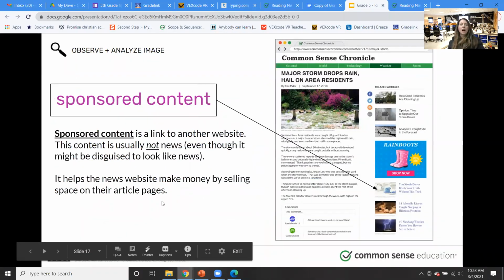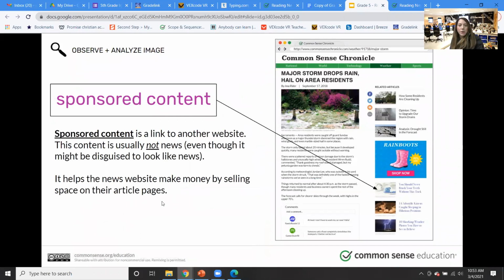Sponsored content. Usually this is around the advertisements as well. This is links to another website. It's not news usually. It might look like news, but it usually helps news websites make money by selling space on their article pages. So for example, say you are the top news website. Everybody goes to your website for the news. If you're a company who has a product and you want to get people to your website, you could then pay money to the news site to get your sponsored content on their website.